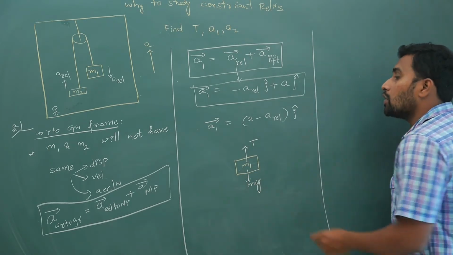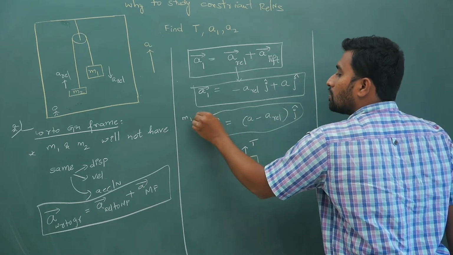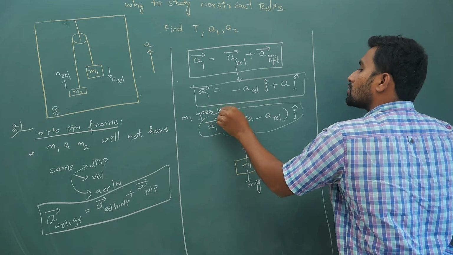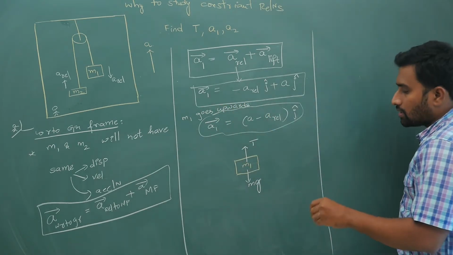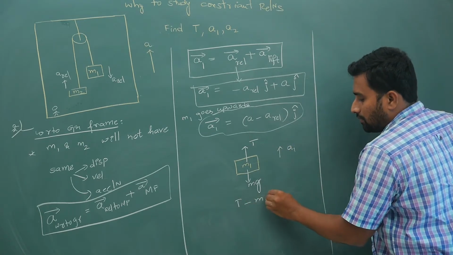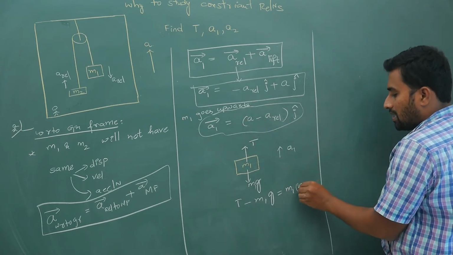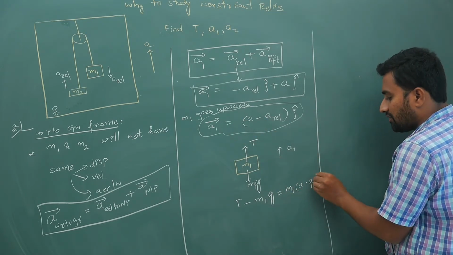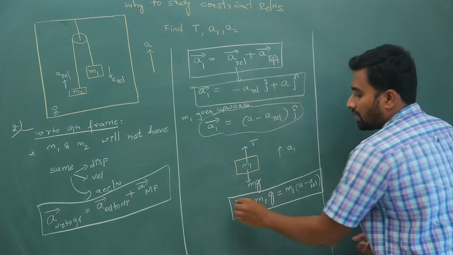So now what is the conclusion that I can make? m1 goes upwards, so I have to write upward force minus mg is equal to ma. So this will become T minus m1g is equal to m1 times a1, which is a minus a relative, the acceleration of the lift minus the relative acceleration. So this is your equation number 1.